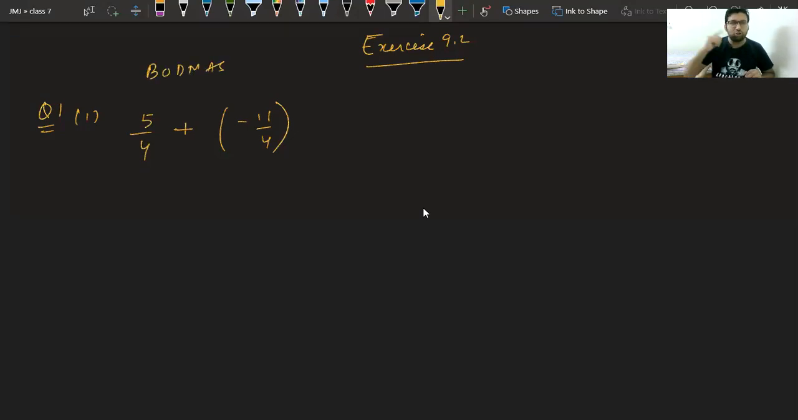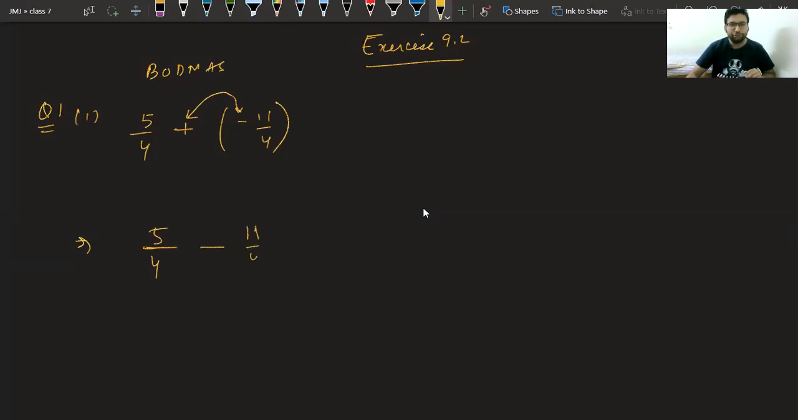Class, first we will open the bracket. What will we get? 5 upon 4. When you open the bracket, what will happen? Plus into minus. What will we get? Class, when you open the bracket, which sign will come? We will get minus sign because plus into minus is minus.